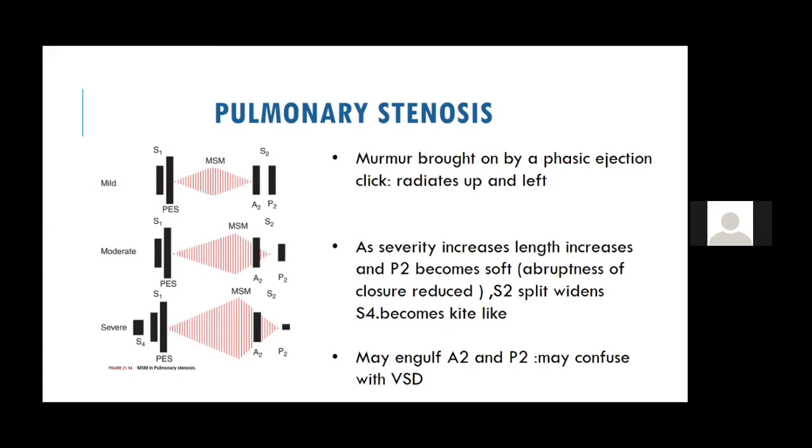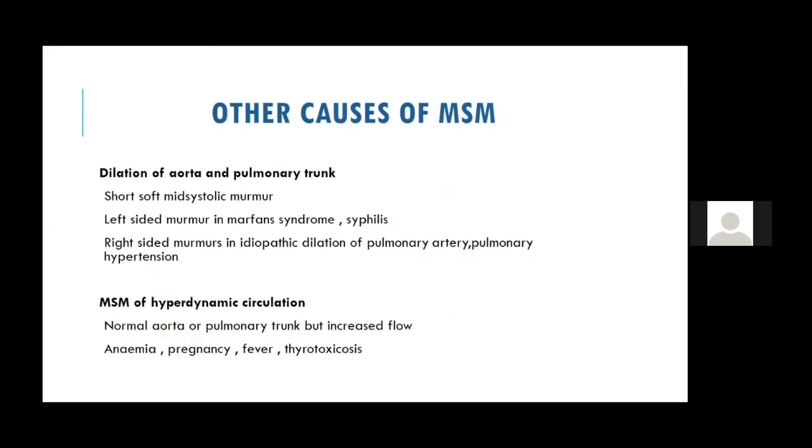So in severe pulmonary stenosis, the murmur may even go up to the P2, and sometimes you may not be able to hear the P2 component, which is very soft. So these are the things which determine the severity of pulmonary stenosis and which tell you about the murmur of pulmonary stenosis.